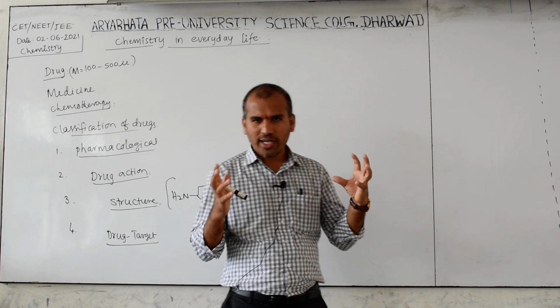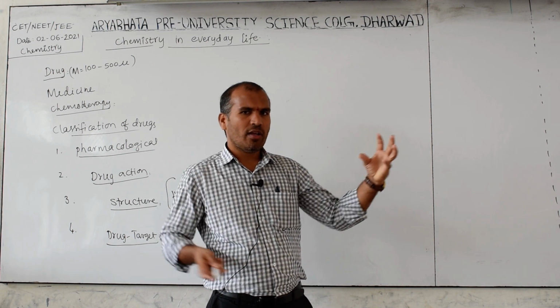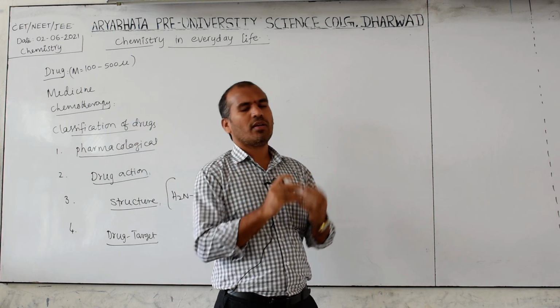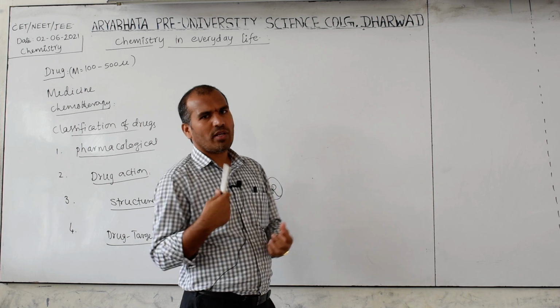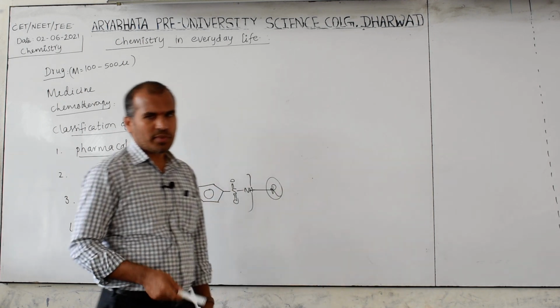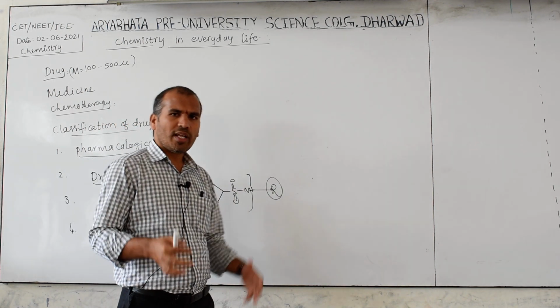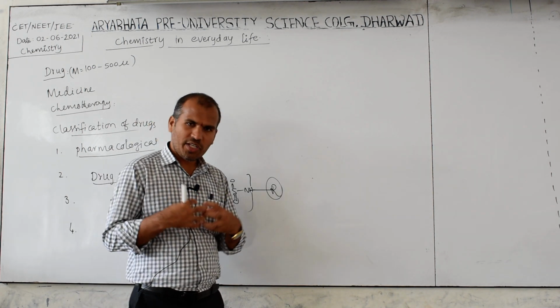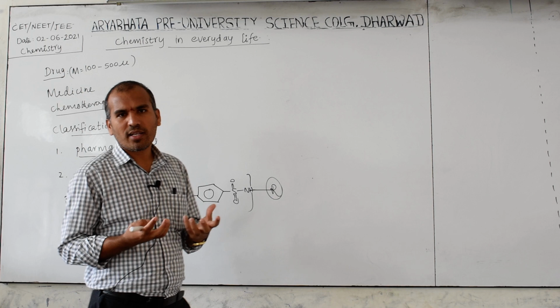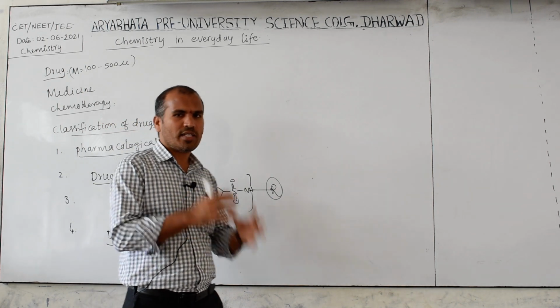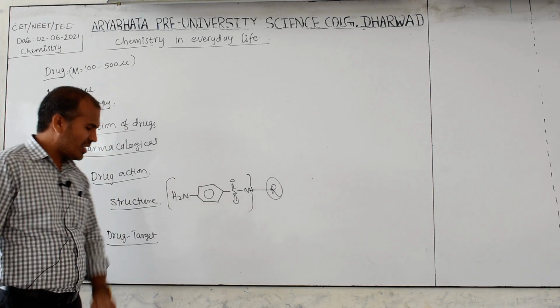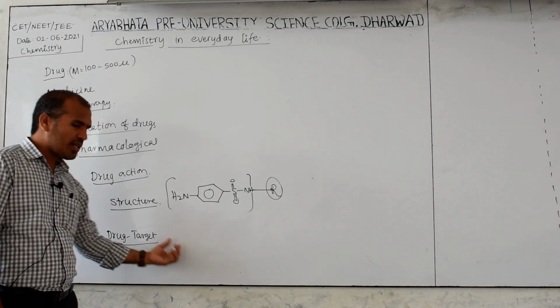These are the target molecules or drug targets. When a drug comes into the body, it interacts with carbohydrates, maybe lipids, nucleic acids, enzymes, or receptors. So many drug target molecules will be there. When they interact with each other, they produce some biological response to the particular action. Therefore, among all these, the better classification is drug target interaction.